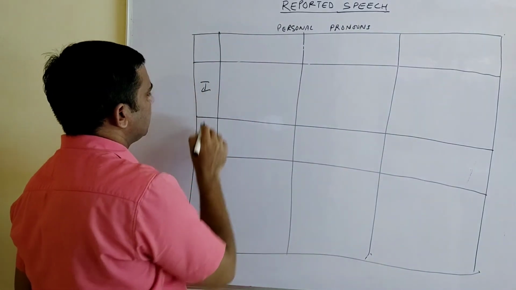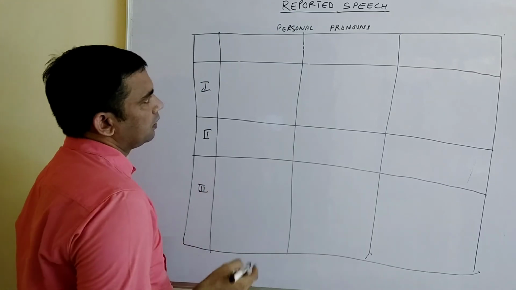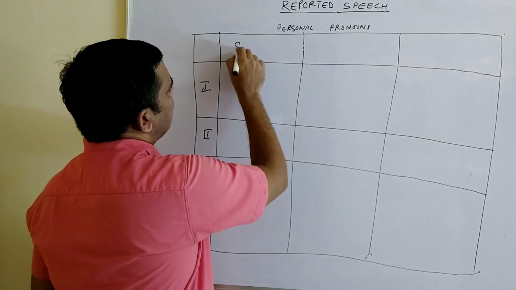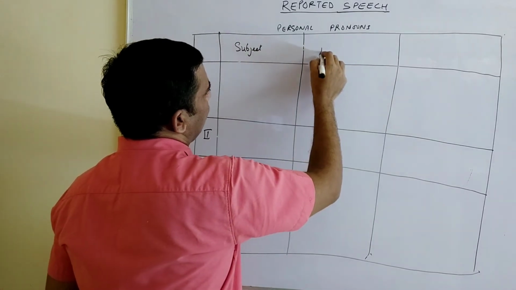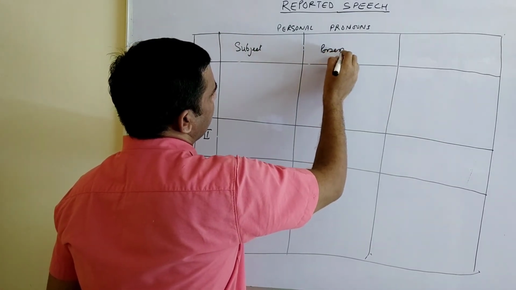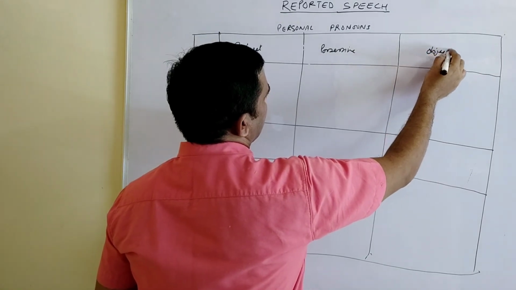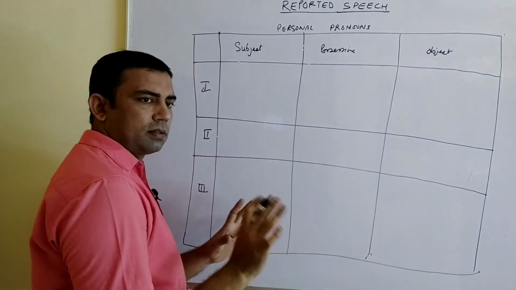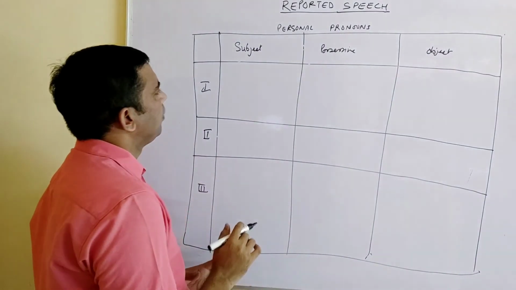Here we have first person, second person, third person. There are 3 persons. Here I am writing subject. This we call possessive, and this is called object. I am writing the same words we use in the sentence, so it will help you. Otherwise you will be confused.